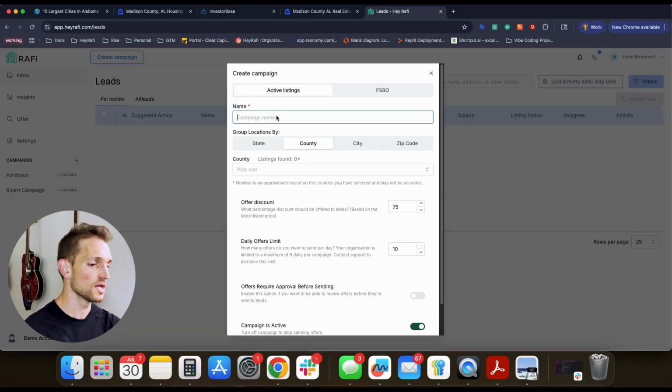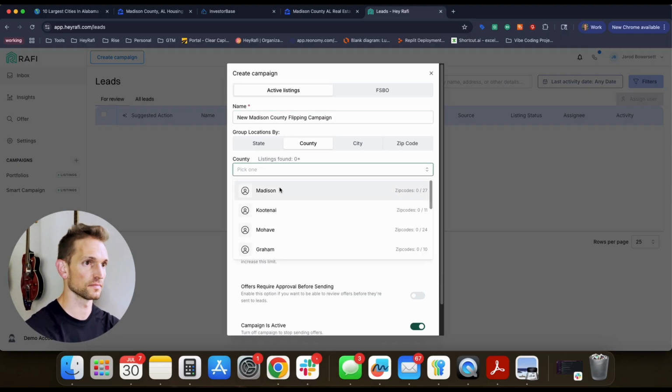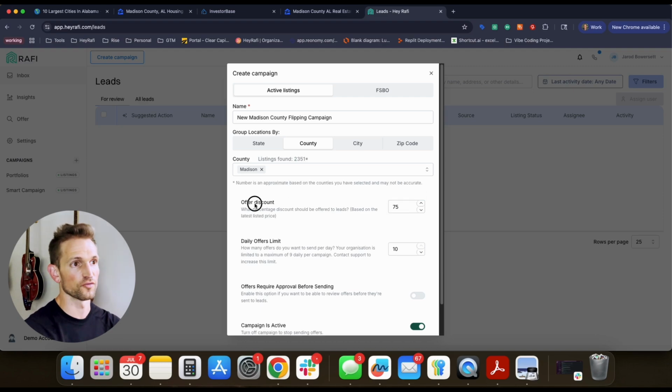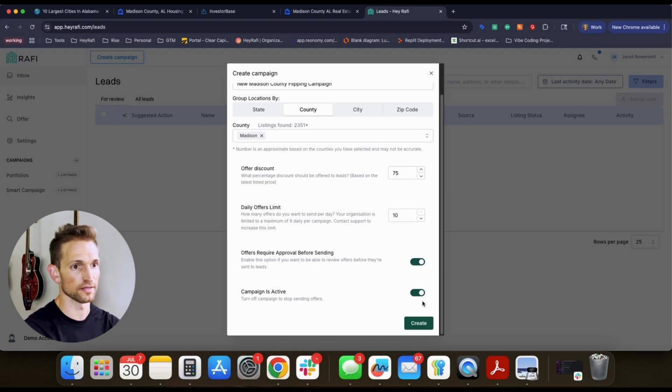So I'm going to go to Rafi, and we're going to call this new Madison County flipping campaign. Now we're going to target the county. We're going to do Madison right there. Lovely. Offer discount, we'll come back and decide on that in just a minute, but we can go ahead and create.